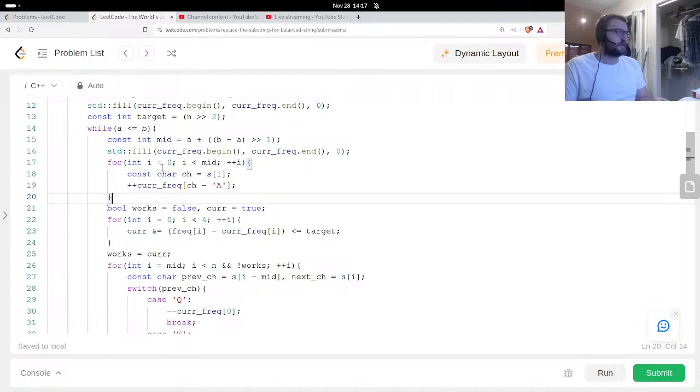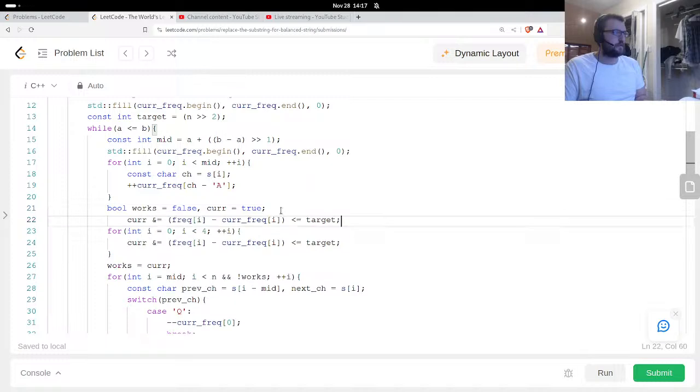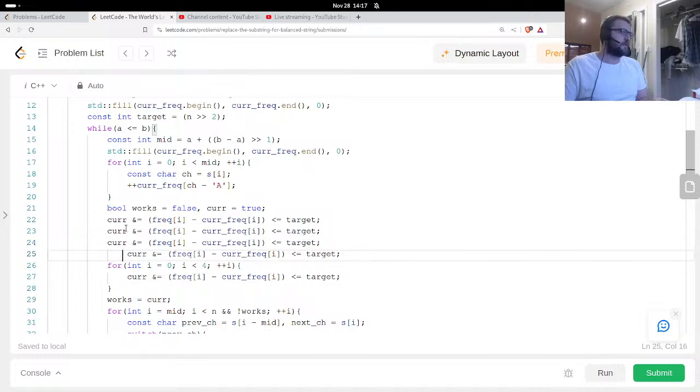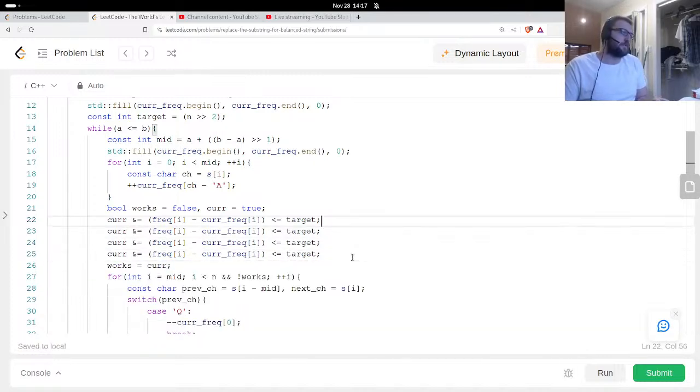Slightly different approach. So this is just, I could hard code this part. And this is a little bit better. So these are going to be